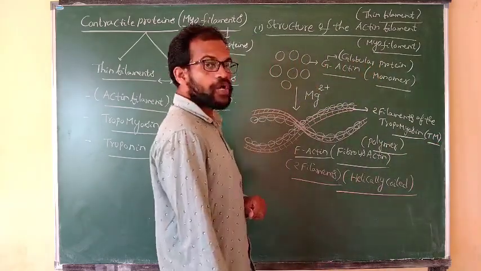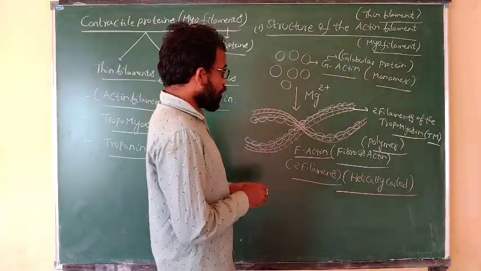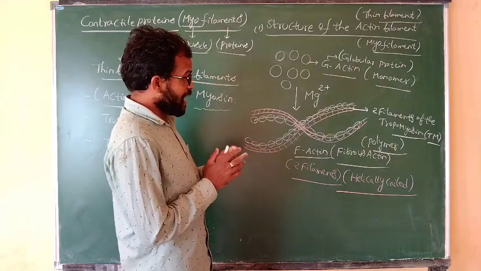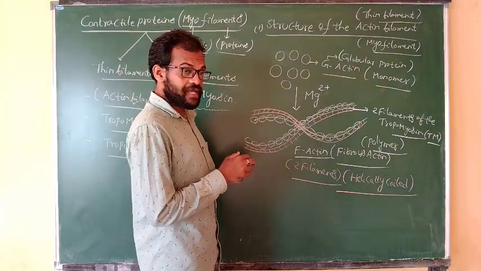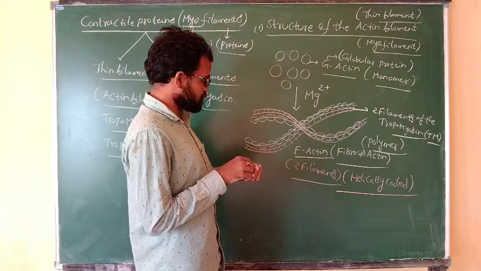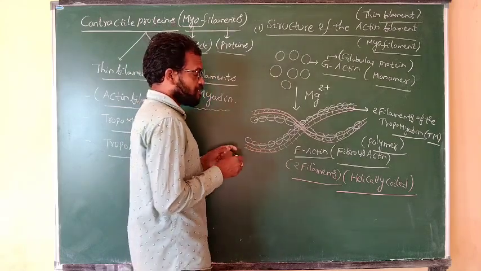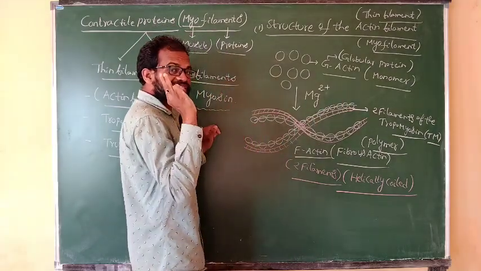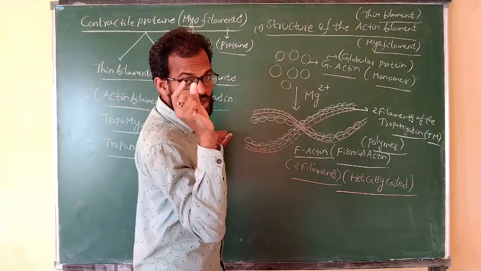It is in contact with the tropomyosin. This F actin also consists of the three subunits of the troponin.